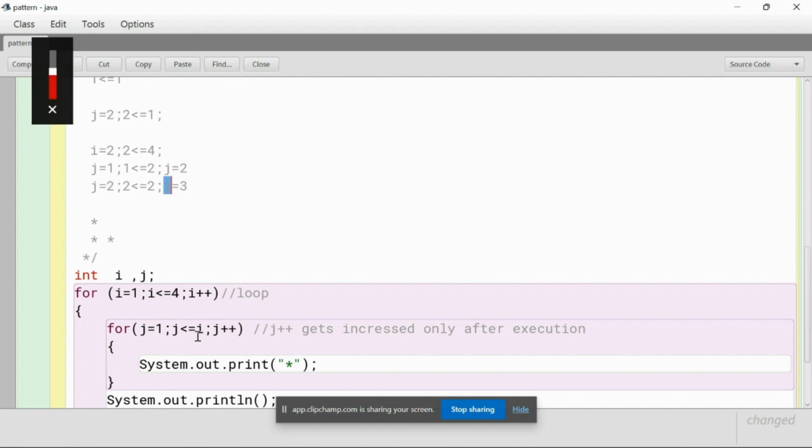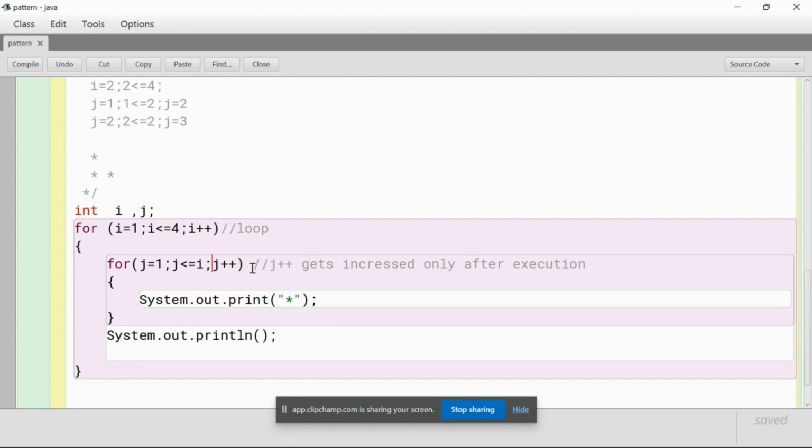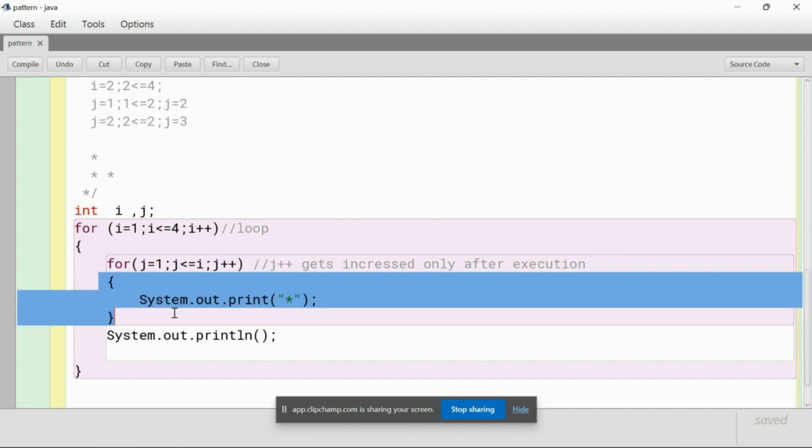What is i? i is equal to 2. So now the statement becomes 3 is less than or equal to 2. No, it is not. It is totally false. How can 3 be less than or equal to 2? So the statement is going to be false, because j became 3.